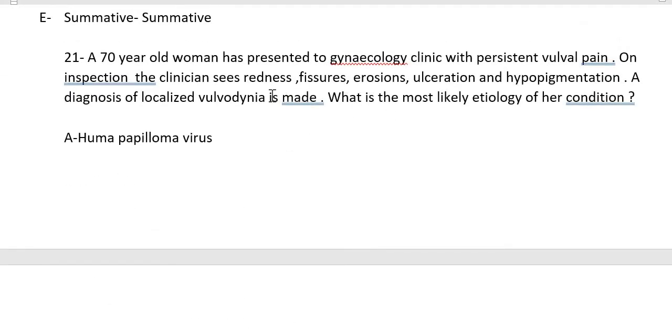The problem is that they didn't give us the duration, otherwise it would be easier for us. And localized means that the pain is provoked only when they are touching it. It cannot be HPV, because HPV will cause intractable itching.